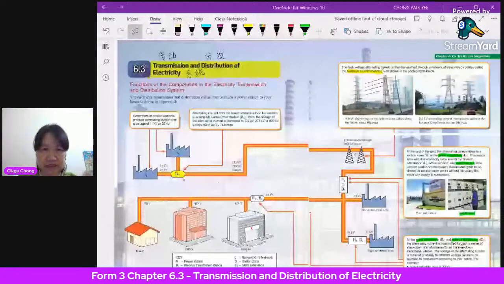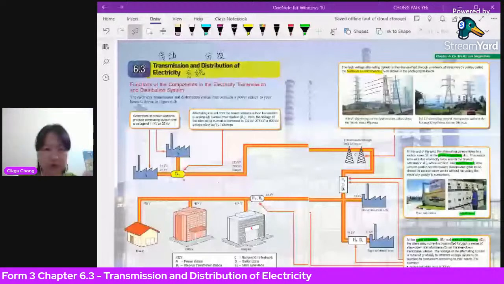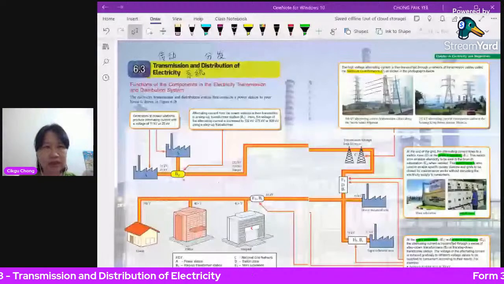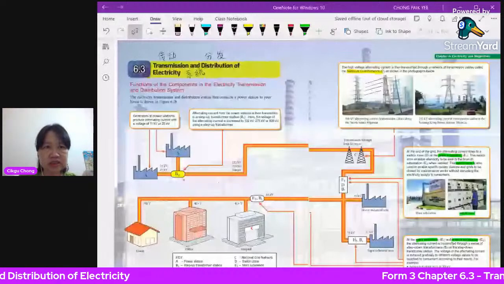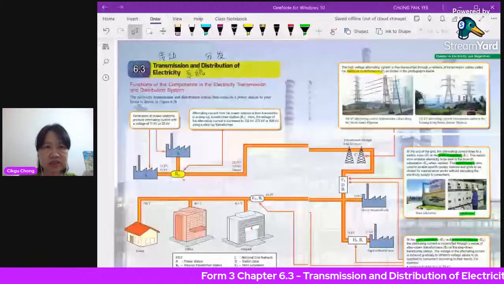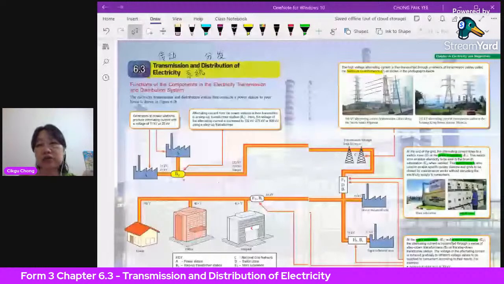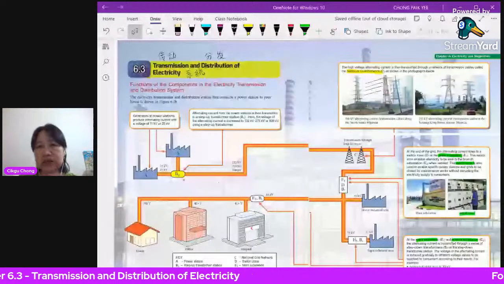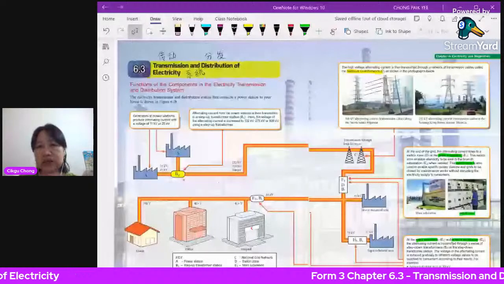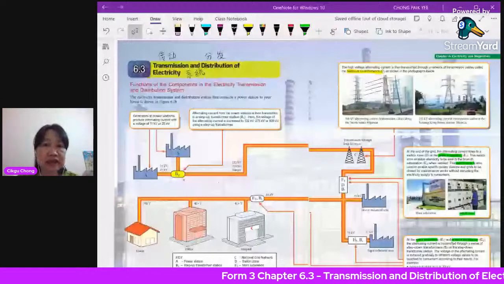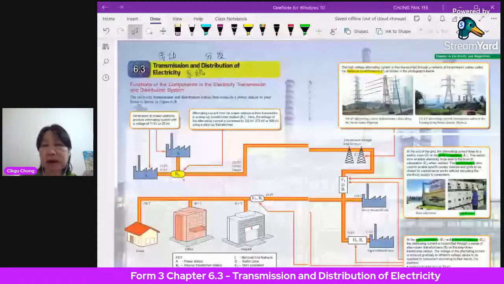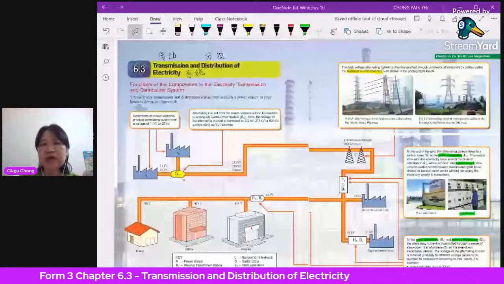Now today I'm going to talk about the distribution system of electricity. In the previous lesson, what you learned was the transformer, the function of the transformer, and how to calculate the voltage and the number of turns. In today's lesson, we're going to learn how this electricity that comes from Tenaga Nasional Berhad, from the power station, is transmitted to our houses for us to use. How does it come from so far away?